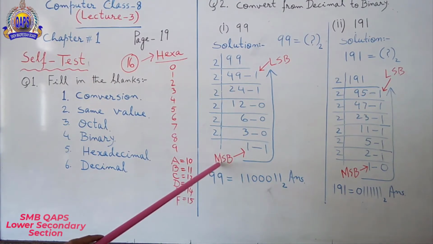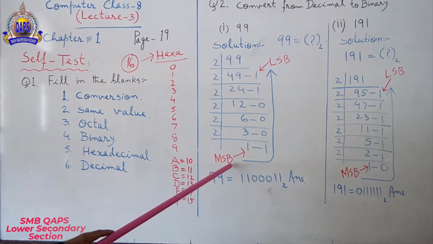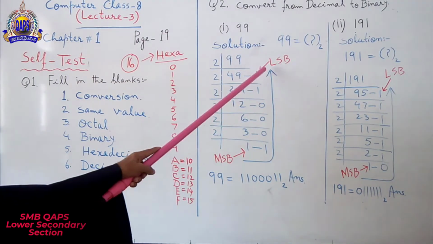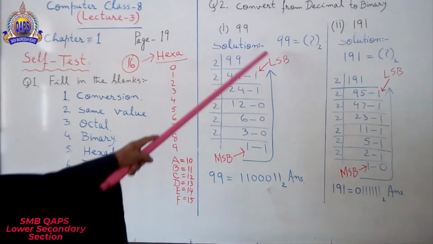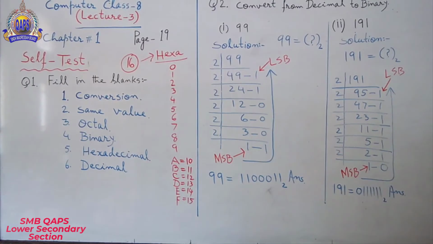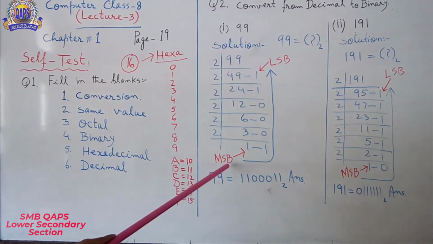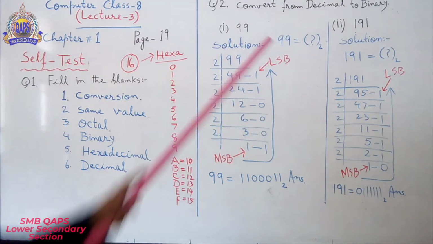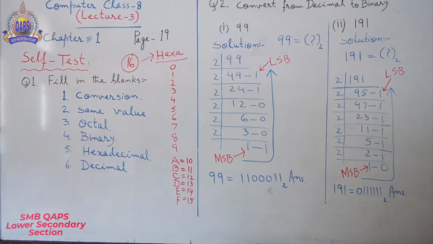MSB, most significant bit. LSB, least significant bit. We start writing from MSB to LSB. You will have to remember it, so let me write it.